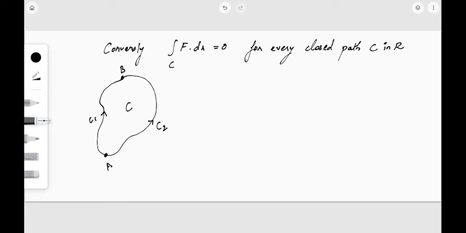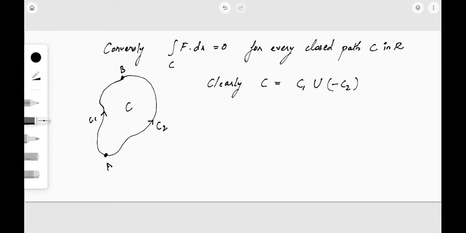So let me see. By our assumption, integral over C f dot dr is 0, and from the figure it is clear that C is nothing but C1 union minus C2, right? C is a closed path.